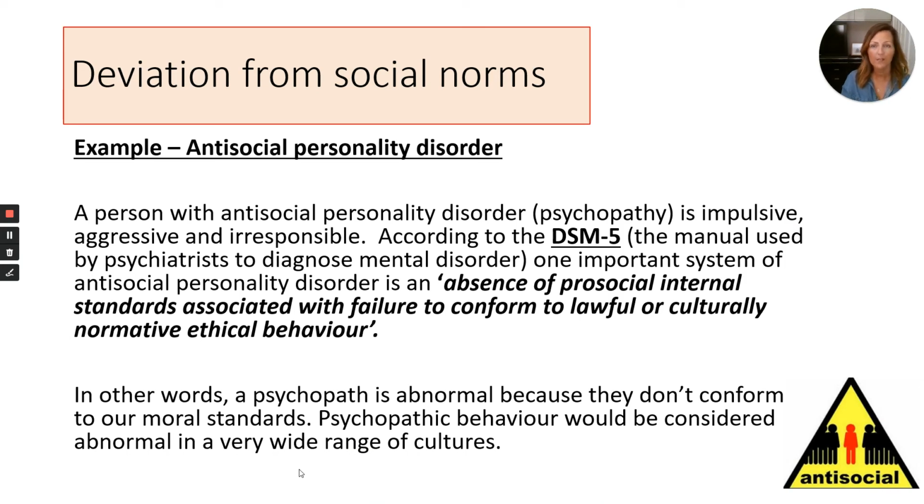So an example of deviation from social norms is the antisocial personality disorder. So a person with antisocial personality disorder, or psychopathy, is impulsive, aggressive, and irresponsible, according to the DSM-5. And one of the things that the DSM-5 states is that antisocial personality disorder is an absence of pro-social internal standards associated with failure to conform to lawful or culturally normative ethical behaviour.